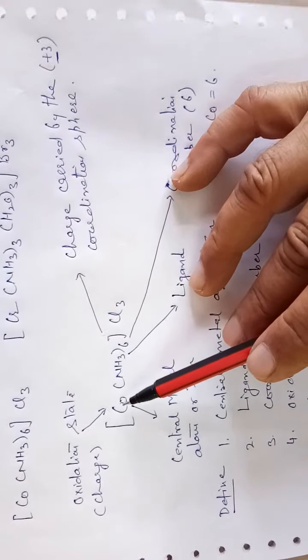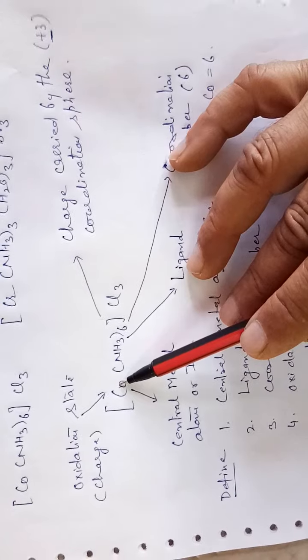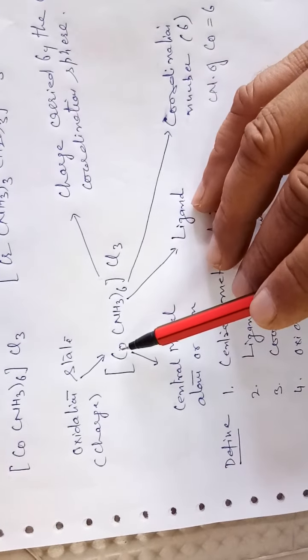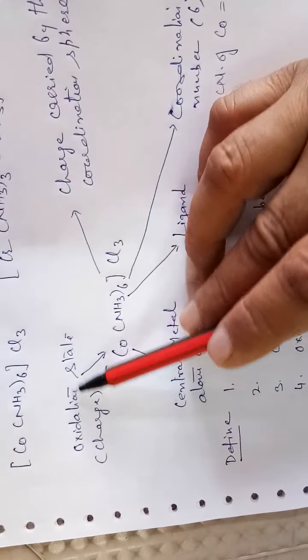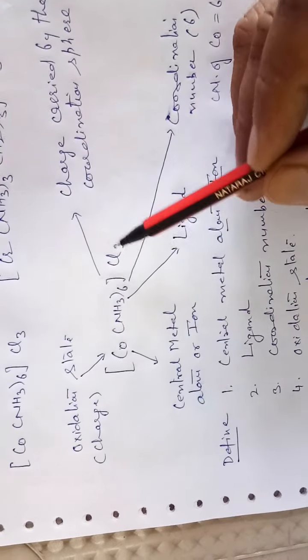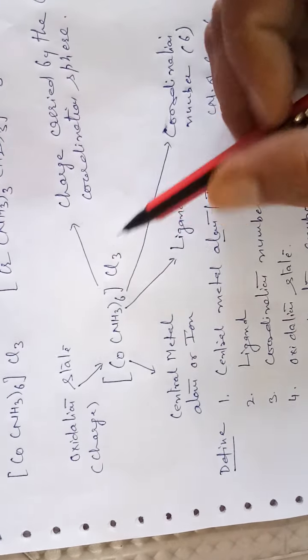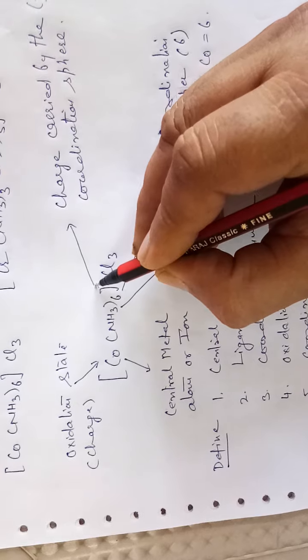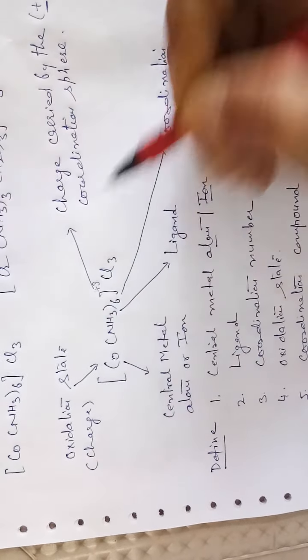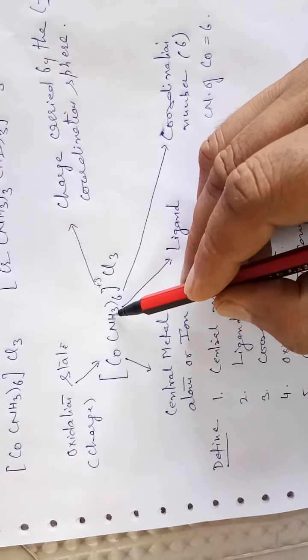Similarly, the charge carried by the cobalt is the oxidation state. Due to chloride, the charge on the sphere is plus 3. Ammonia is neutral.